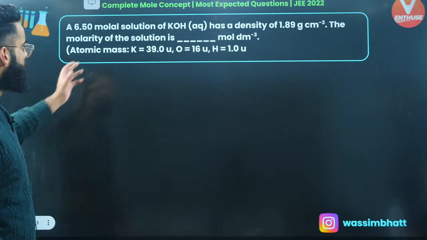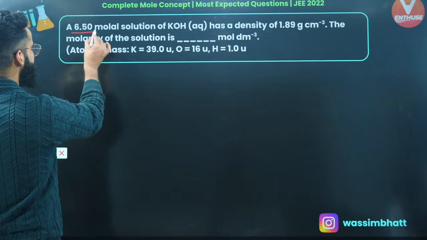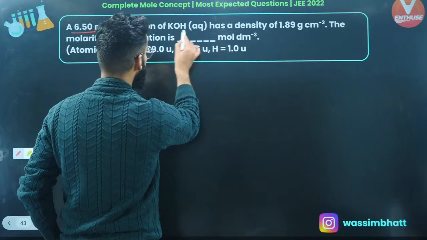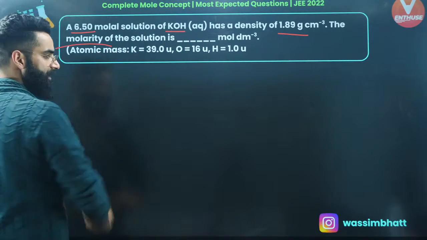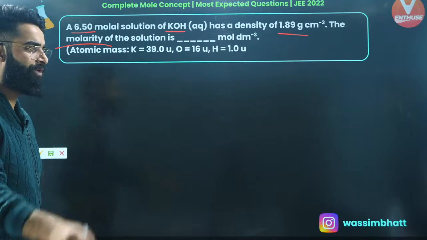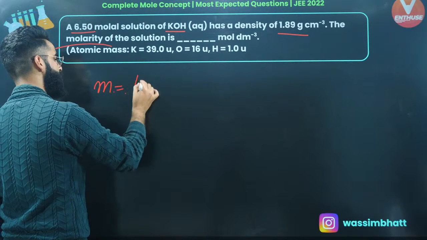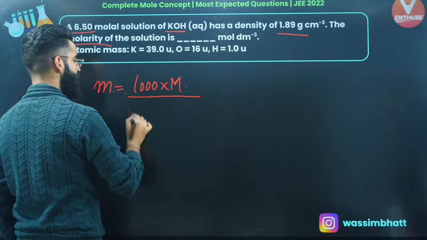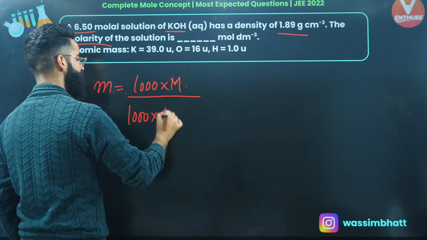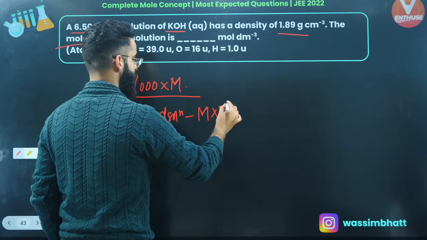Well, this is one more question which is based on the direct result, right? Molality of the solution is given to us. You know the solute, that's KOH. Density of solution is given to you. You need to calculate molarity. There is one direct result which connects molarity and molality, right? You guys must be knowing molality of the solution is equal to 1000 multiplied by molarity of the solution divided by 1000 multiplied by density of solution minus molarity of the solution multiplied by molar mass of solute.